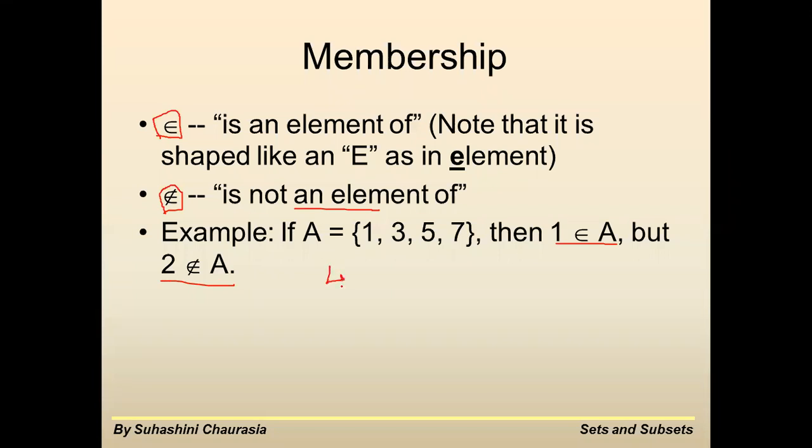Now tell me whether 4 is an element of A or not. True or false? The statement is "4 is an element of A". Unmute, quickly answer. Mute. False. So 4 is not an element of A.